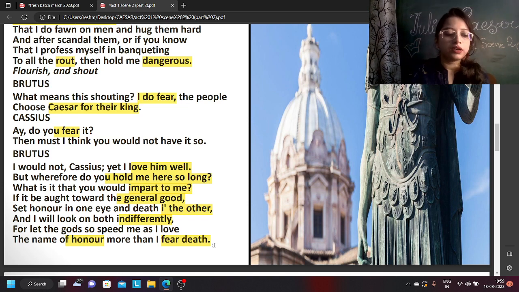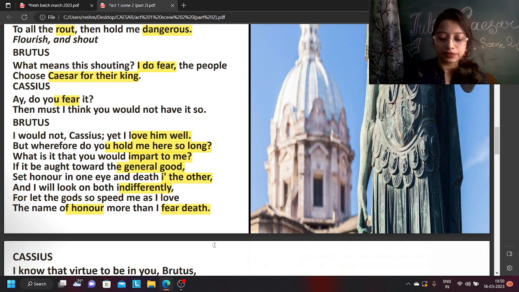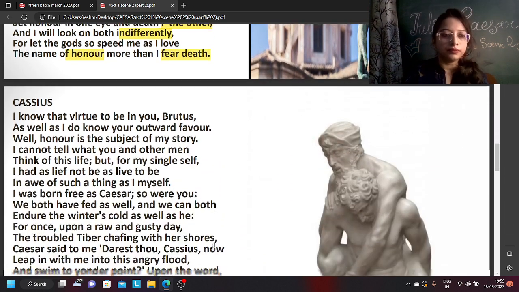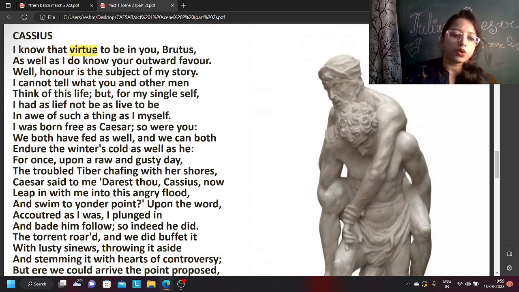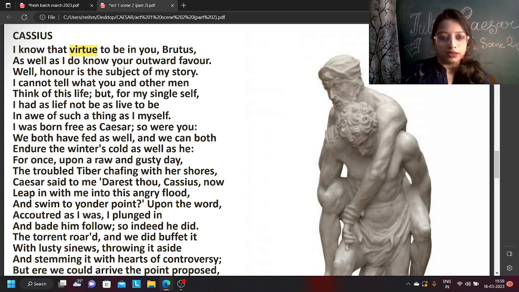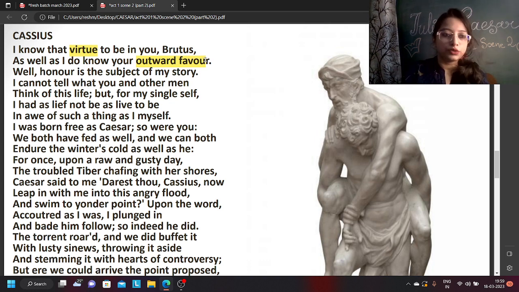So I believe you are slowly starting to understand what is happening over here. Okay, Cassius is trying to mold Brutus against Caesar. Cassius, I know that virtue to be in you. So I know that you are a very virtuous man, you are a very honorable man, and I know that you are well liked for that particular reason. You are highly honorable.